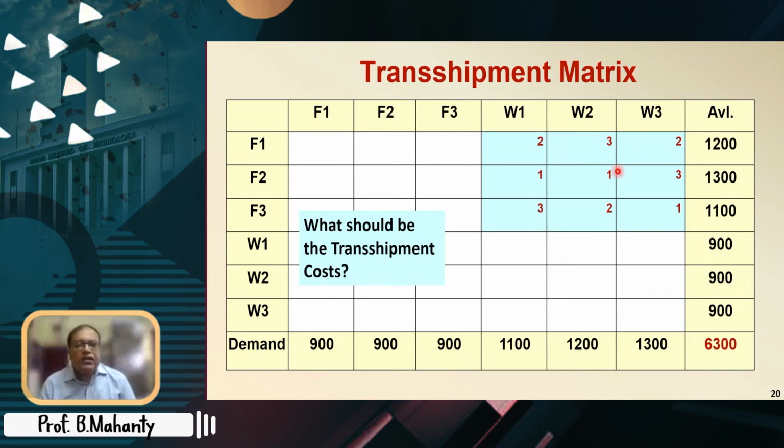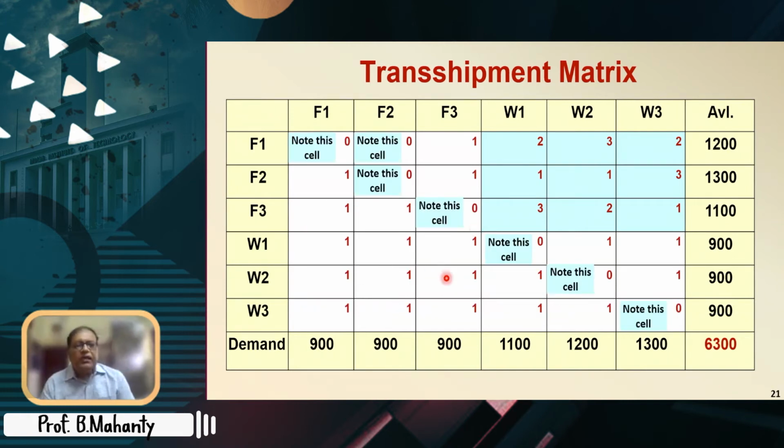So, this is the transshipment matrix. These are the availabilities, these are the demands, these are the original transportation costs. What should be the transshipment costs? All right, that is the question. Now here you see all transshipment costs are 1, so I have filled up all 1.